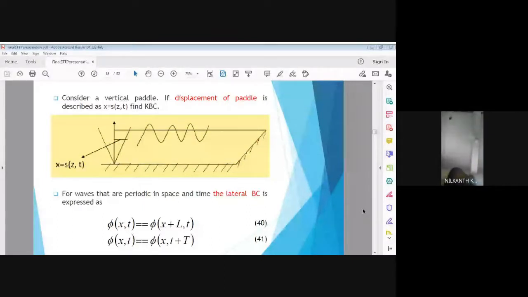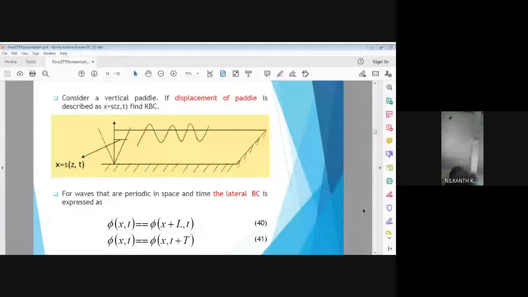So participants, please note down the 7 parameters of the wave. First is small a. Here in the slides those parameters are not mentioned, but I will tell you small a is the wave amplitude of the wave, which is equal to capital H by 2, where capital H is the wave height. So small a is equal to H by 2. If the total wave height is H, then H by 2 gives you the amplitude of the wave.